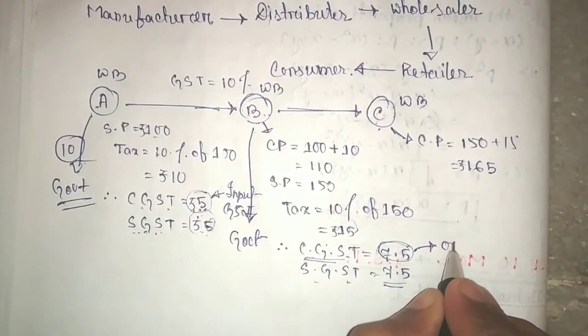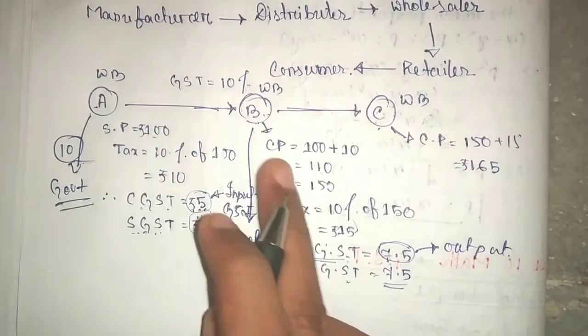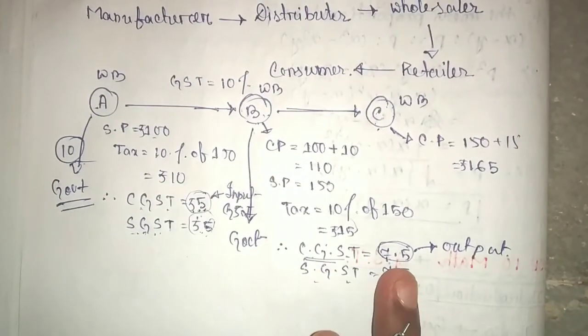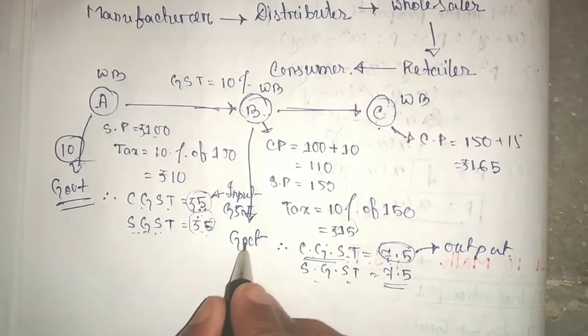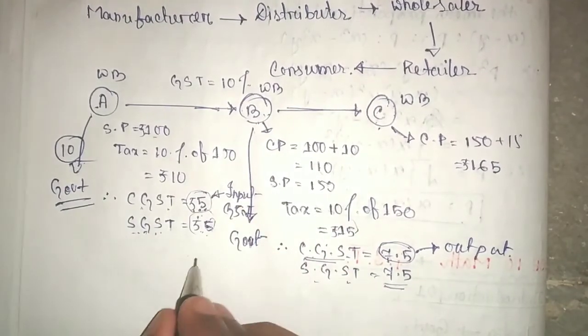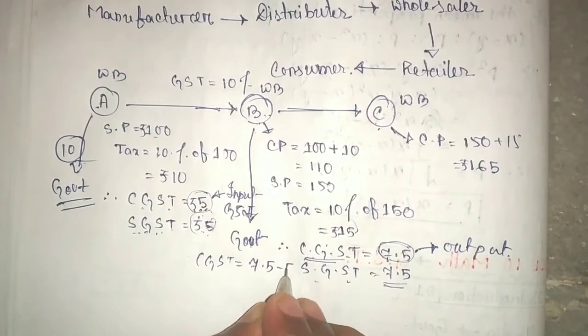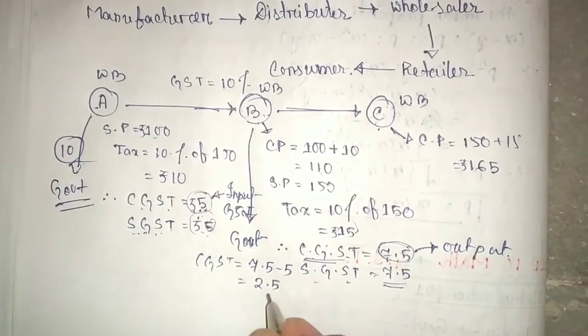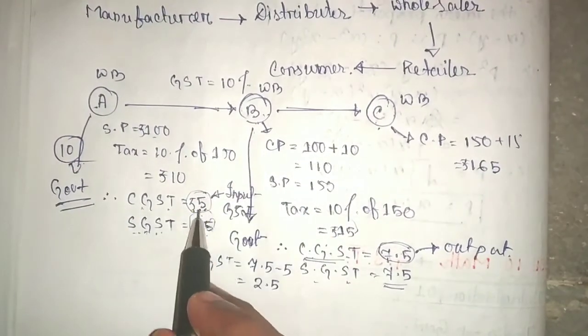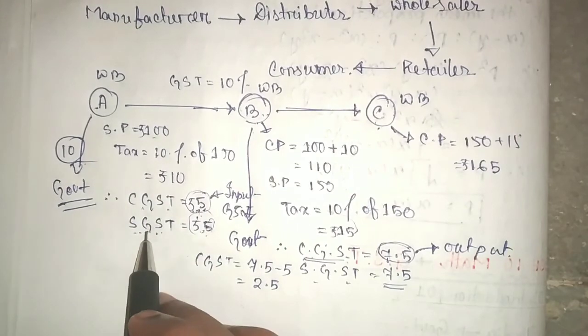Now this is output GST, because B collects the GST at the time of selling. So B pays the government CGST equal to 7.5 minus 5 equal to 2.5, because B already paid rupees 5 as CGST and rupees 5 as SGST.